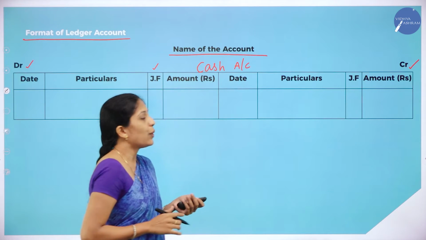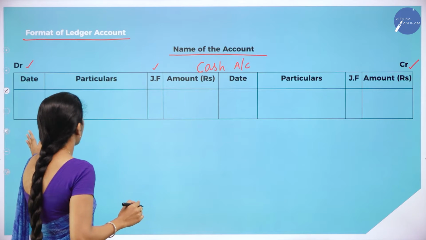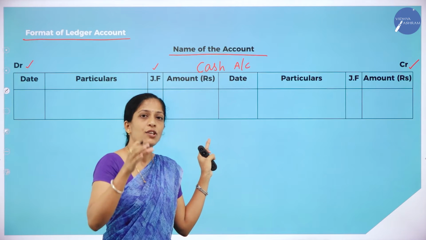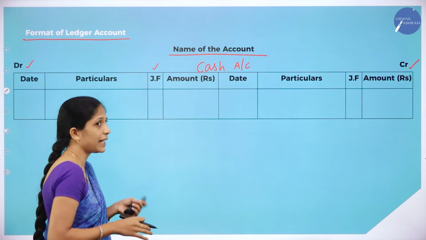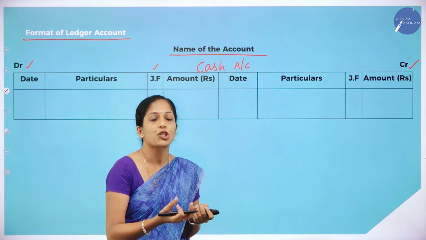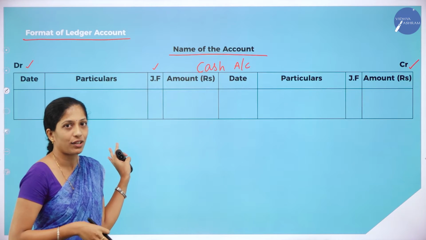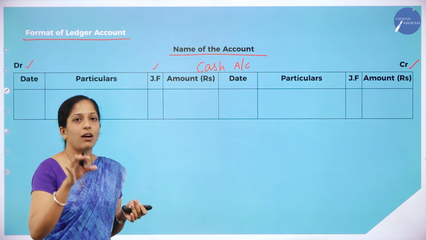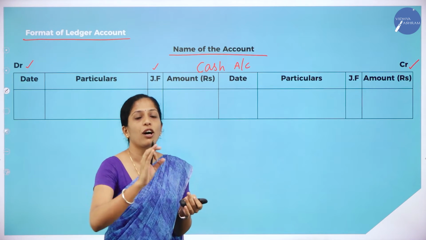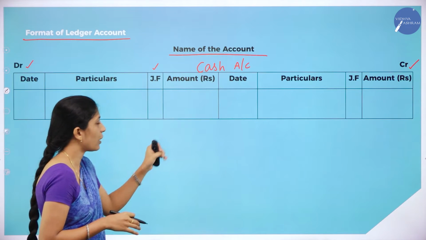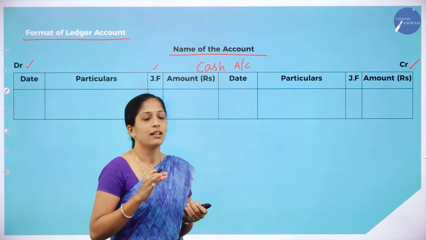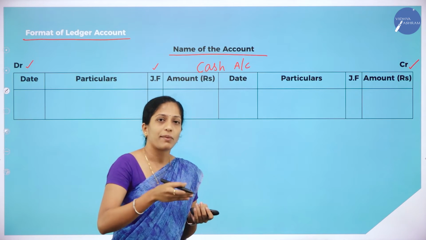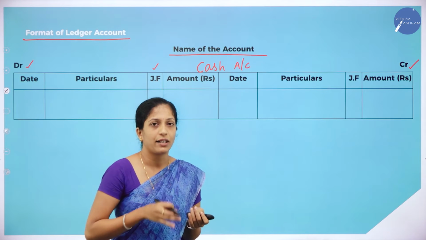Now what to record in date column? Under date column you are going to write the date. They will give it in the question, so you will write that date. In particulars, you will write which account has been debited or credited. So which account has been debited or credited will be recorded in the particulars column. Journal folio will be a blank column. And the amount, whatever amount is given in the question, you will write that amount.